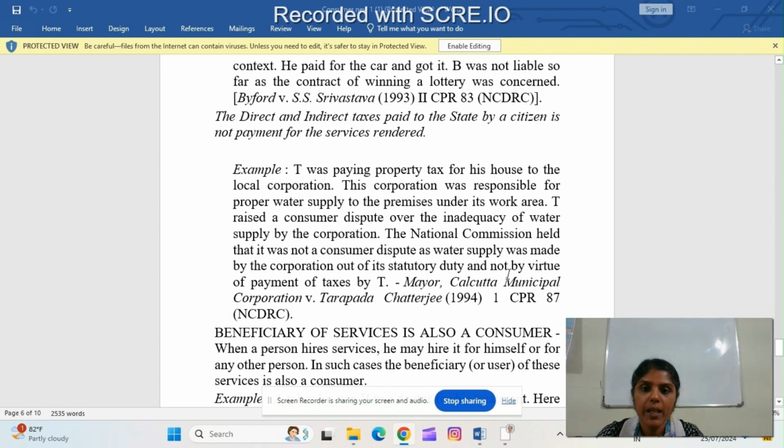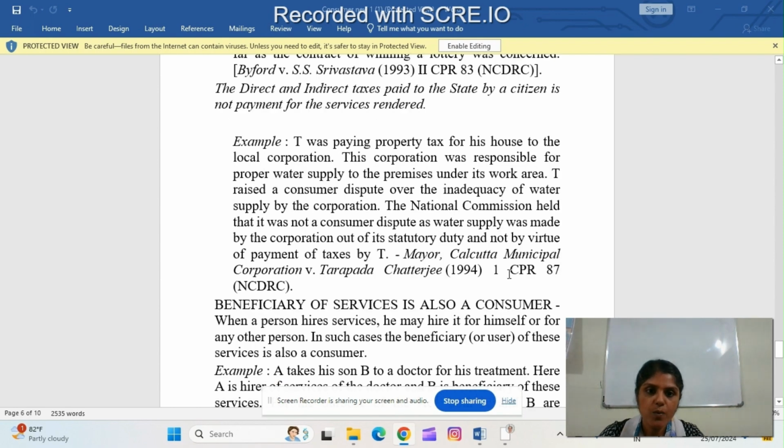Next example, T was paying property tax for his house to the local corporation. This corporation was responsible for proper water supply to the premises under its work area. T raised a consumer dispute over the inadequacy of water supply by the corporation. The National Commission held that it was not a consumer dispute as water supply was made by the corporation out of its statutory duty and not by virtue of payment of taxes.